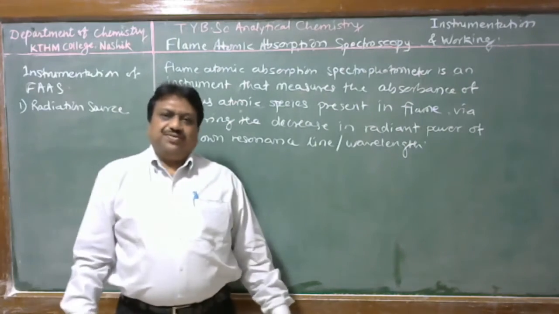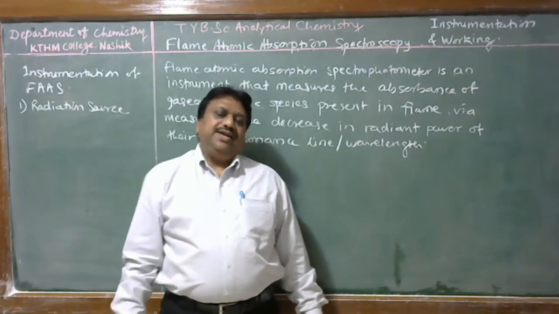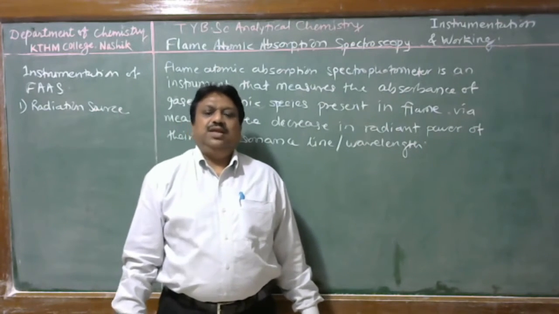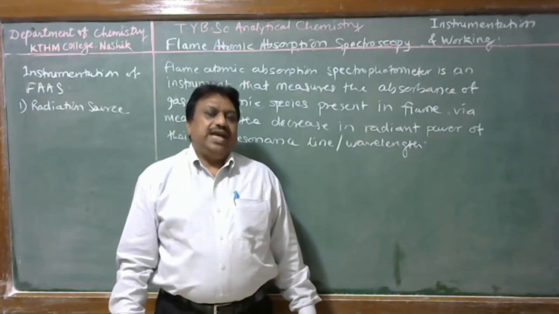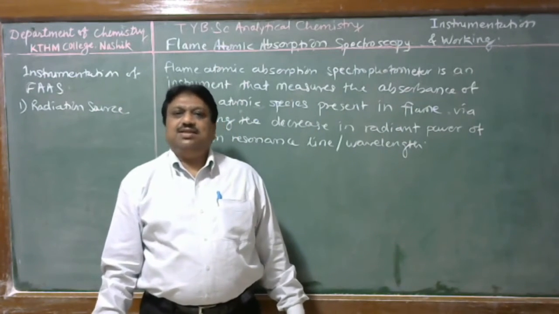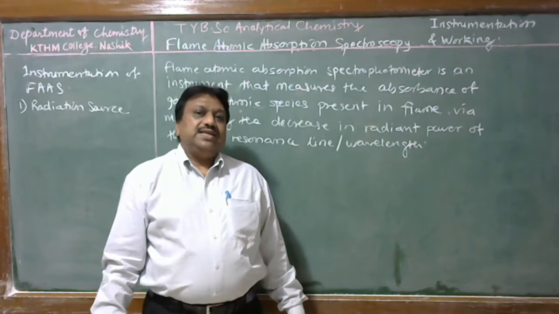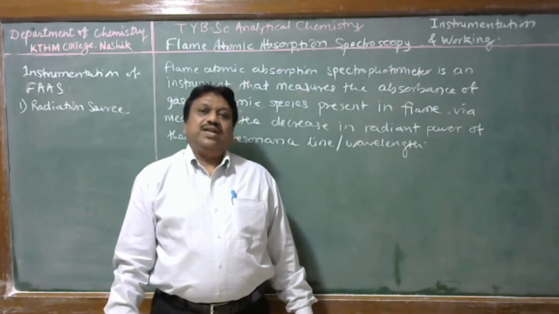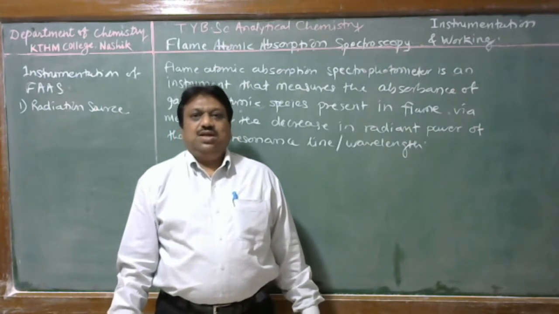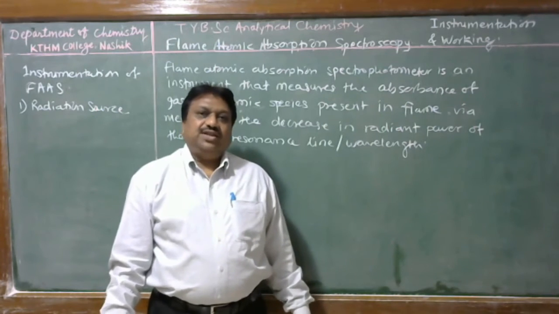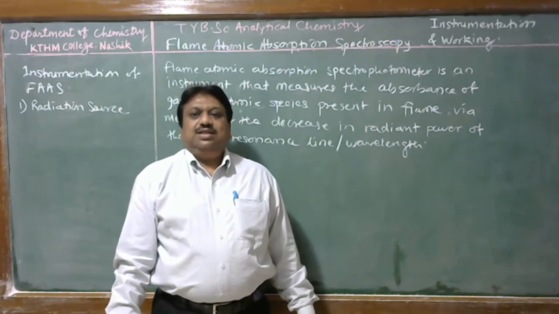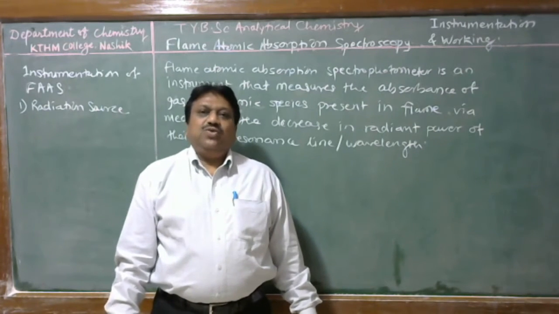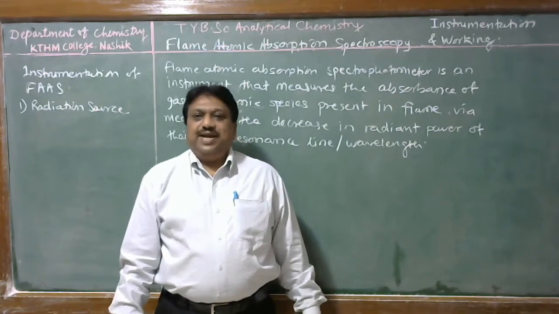In flame atomic absorption spectrophotometry, the radiation source is also called an excitation source, because here in the flame the sample is only atomized but it is not excited by the thermal energy. Therefore, to excite this atom, the resonance line or radiant energy is provided by the source, and therefore we know that an additional radiation source is required. Here there are two types of radiation source.